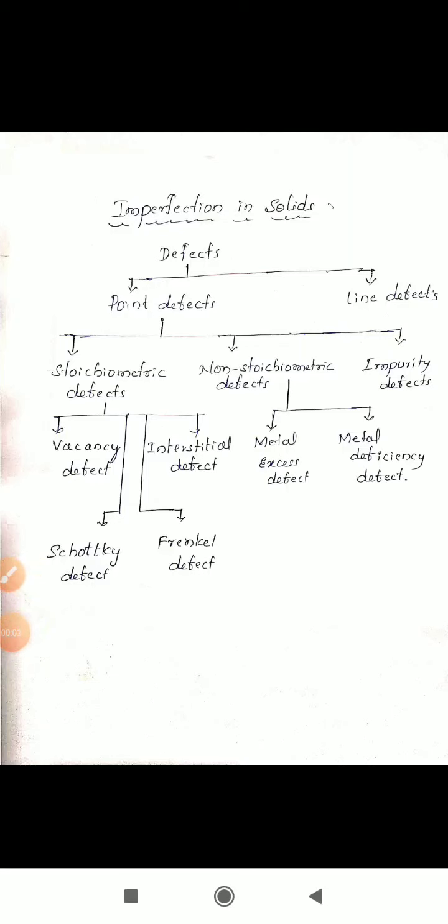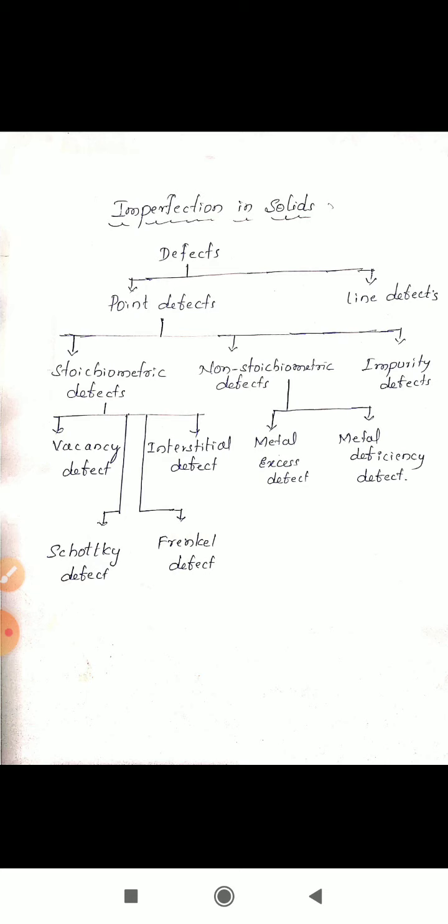Welcome to chemistry class. It is the 7th session of the solid state chapter. In the last session, we studied the close packed structure: close packing in 1 dimension, 2 dimensions, and 3 dimensions.